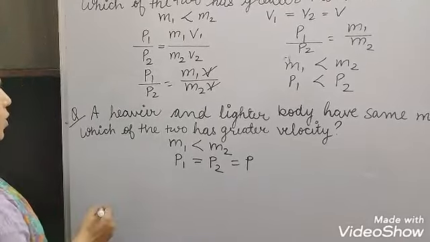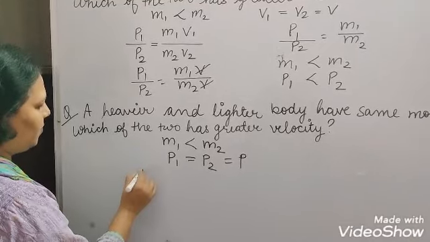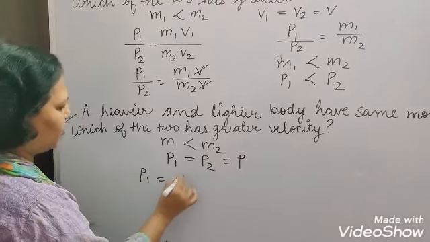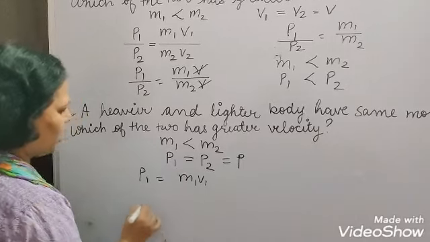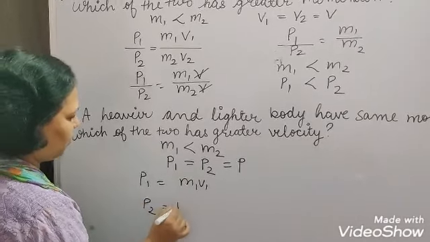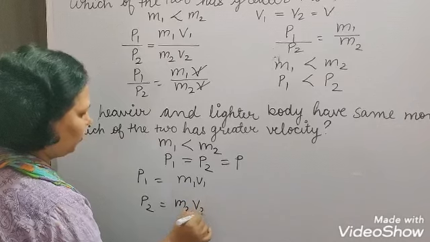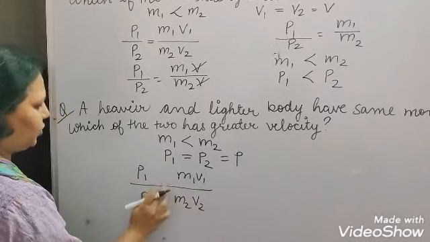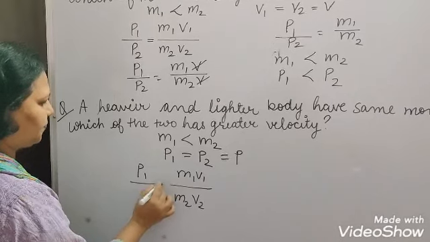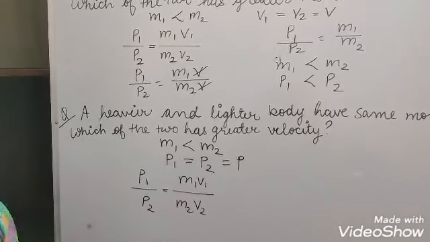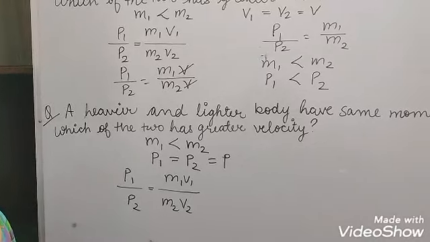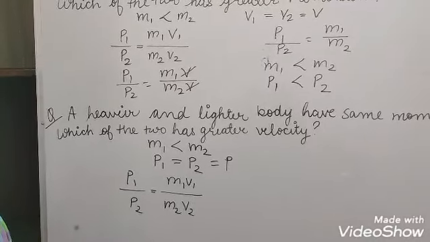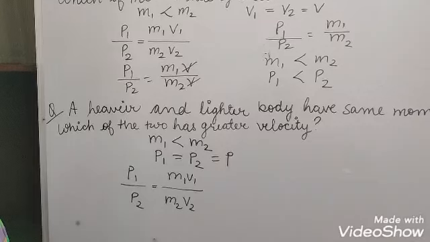Now we know that P1 is equal to m1v1 and P2 is equal to m2v2. In the same way we will take the ratio of these two. P1 upon P2 is equal to m1v1 upon m2v2.